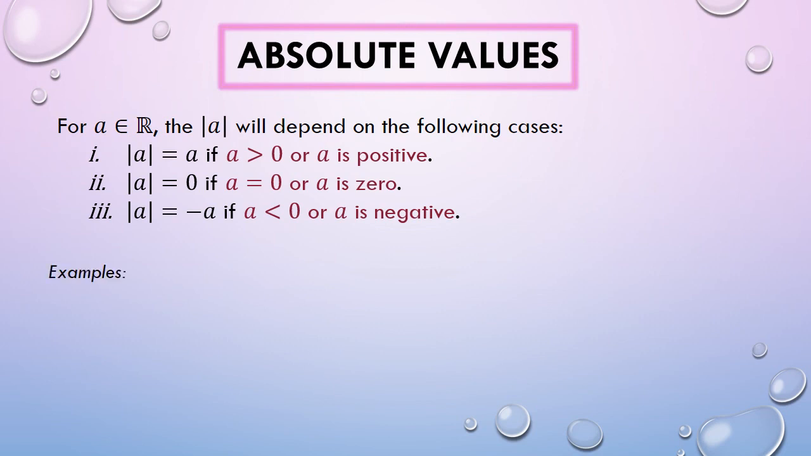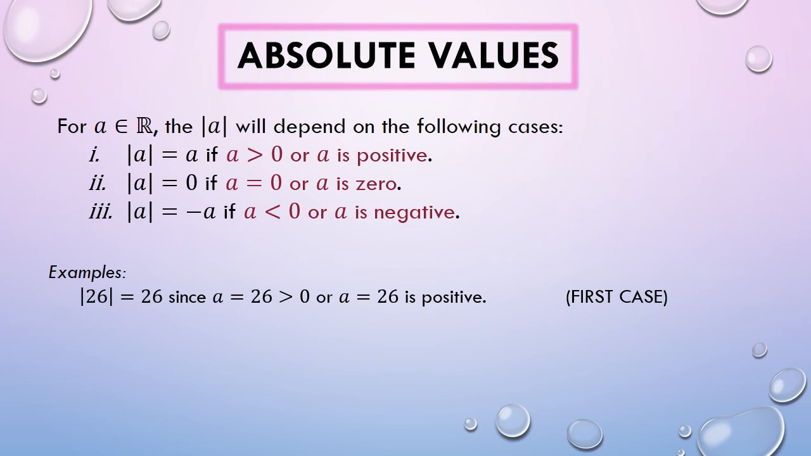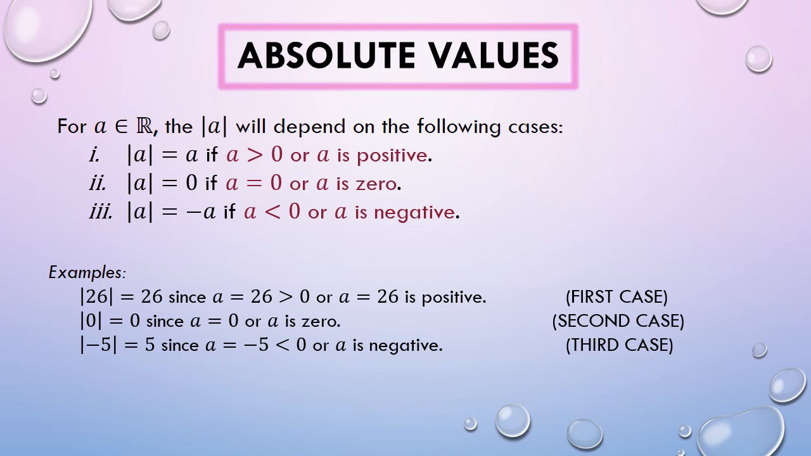Here are the examples. For the first illustration, this lies on the first case, since 26 is a positive real number. So obtaining its absolute value shall result to that number itself. The second one lies on the second case, since we are just asked to get the absolute value of 0, which, we know it is always equal to 0. And for the last one, this lies on the third case, since negative 5 is a negative real number. Following what states on the third case, the absolute value of negative 5 is positive 5.